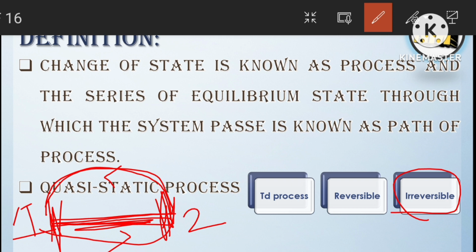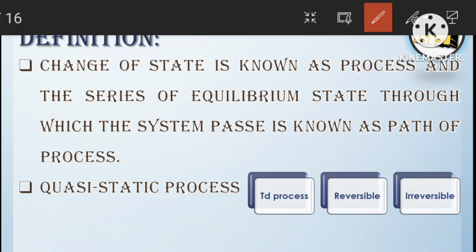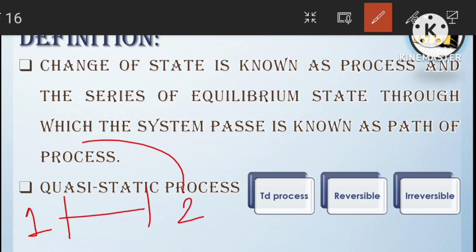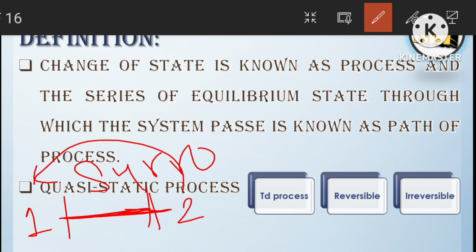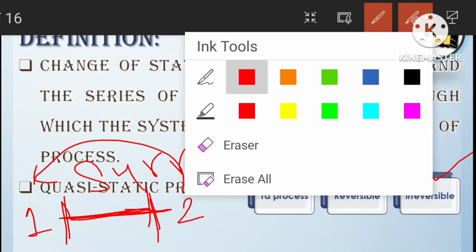Also, when he is coming from the second state to the first state along the same path but disturbing the surrounding, like the surrounding temperature or pressure, anything changing along this path, then this process is not reversible, it is said to be irreversible.